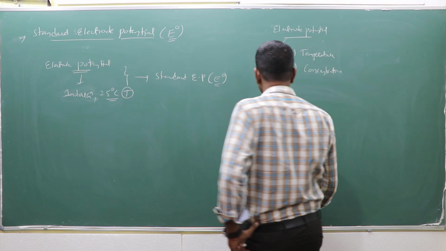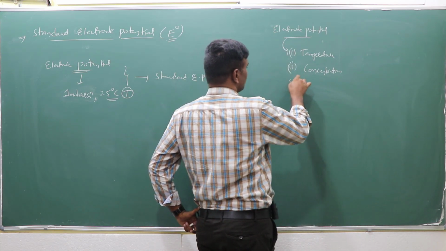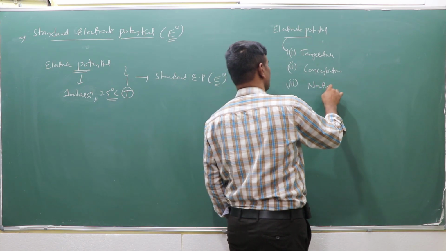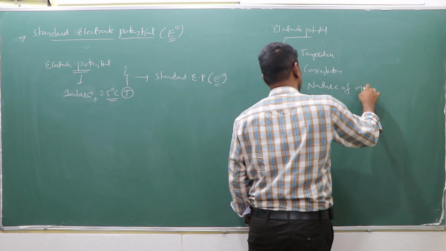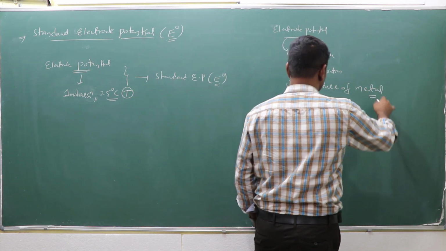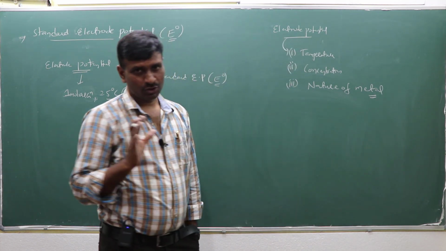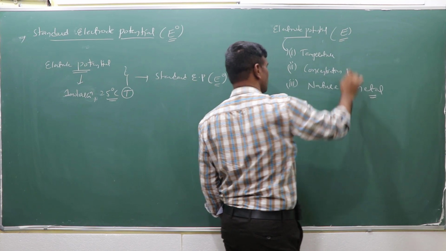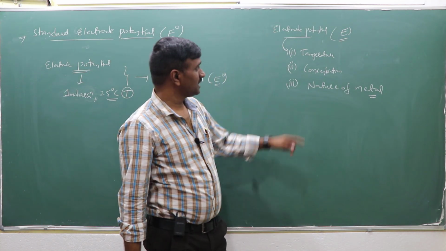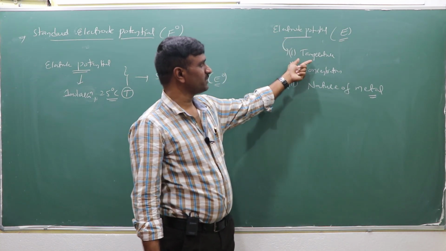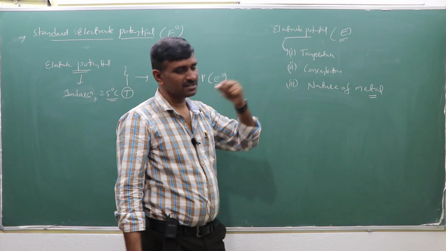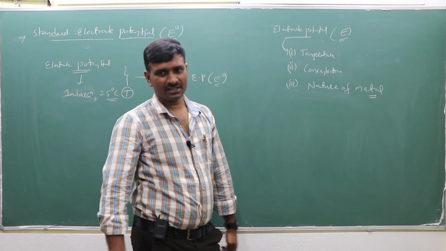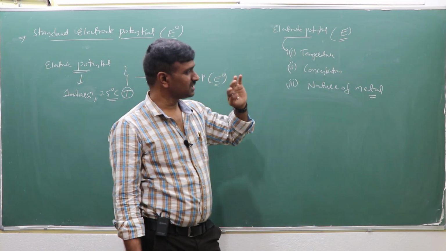And another is the nature of the metal. The electrode potential E, not the standard electrode potential, depends upon temperature, concentration and nature of the metal. These three factors are the main ones we focus on in this area.